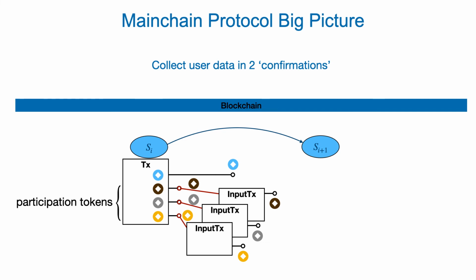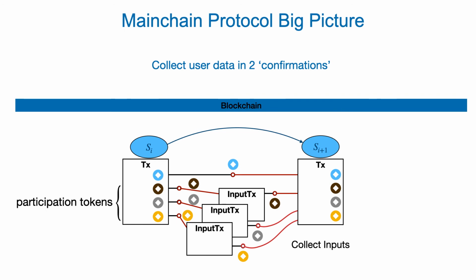And then in a second stage, the state transition happens that not only collects the thread token, but also makes sure by validation that all the participation tokens, and thus the complete set of inputs, was collected.